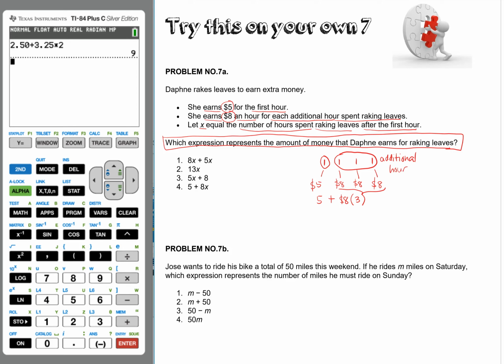If you are going to write this in general, this is $5 plus $8 times the additional hours, represented by x. So this would be the expression that represents the amount Daphne earns for raking leaves, and that would be option number 4.